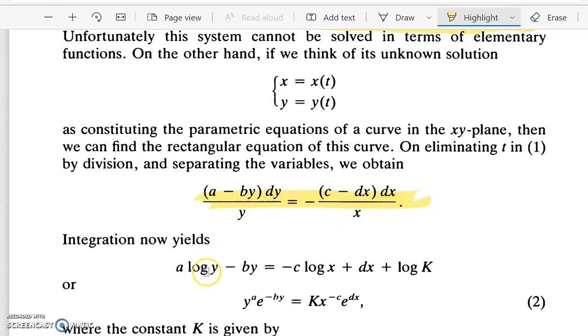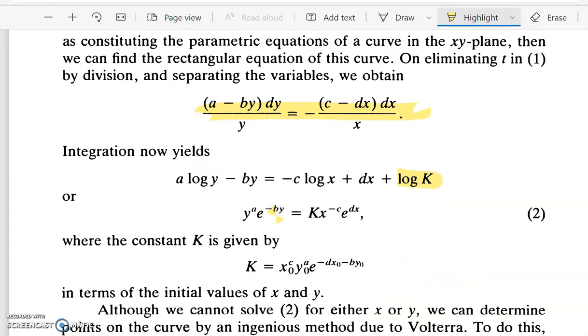Upon integrating, we will get a log y minus by equal to minus c log x plus dx plus, let me take the arbitrary constant to be log k. So this can be rewritten as y power a e power minus by equal to k x power minus c e power dx, where k is a constant.